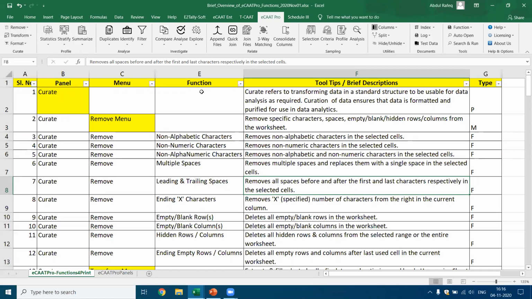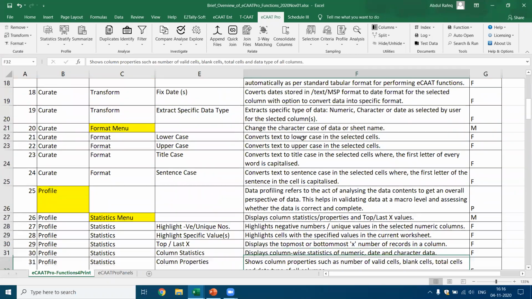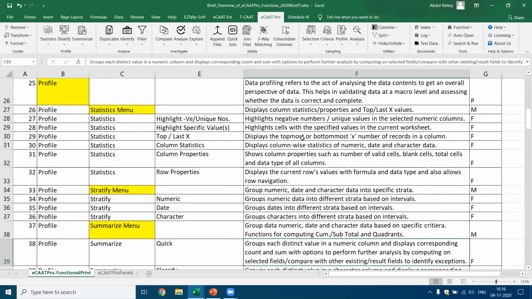If you see here, for each of the functions, this is the panel. You got the menu, and then you got the functions. And we also give a brief overview of what each of these functions are and how you perform the functions. Now, second, if you look at the profile menu, you have the statistics profile panel.